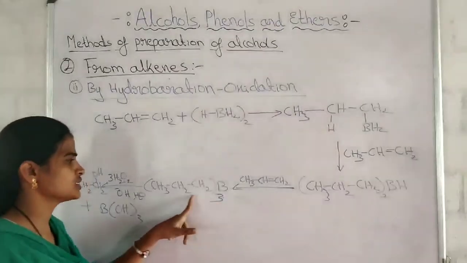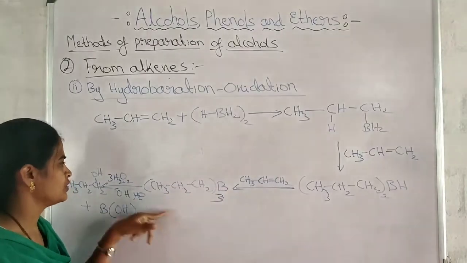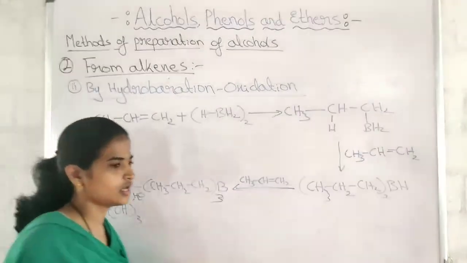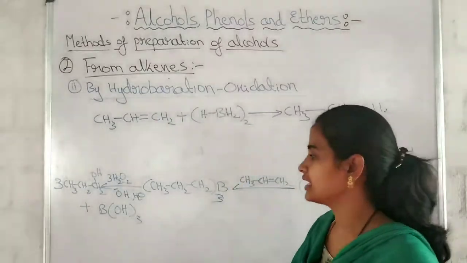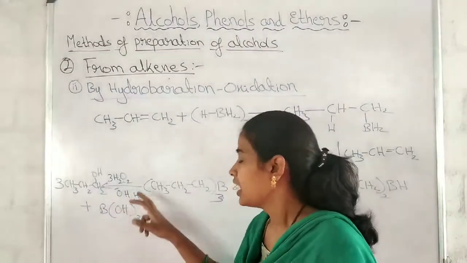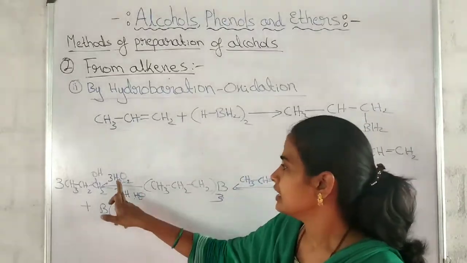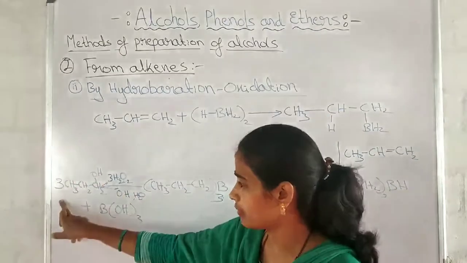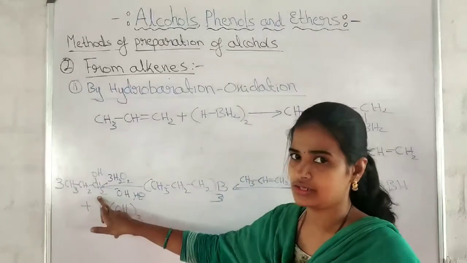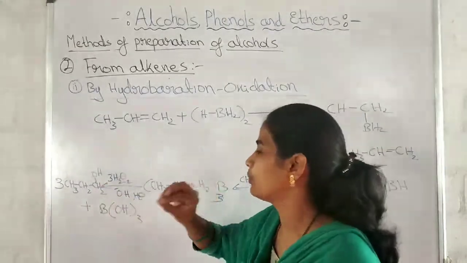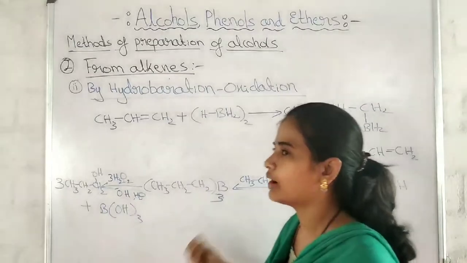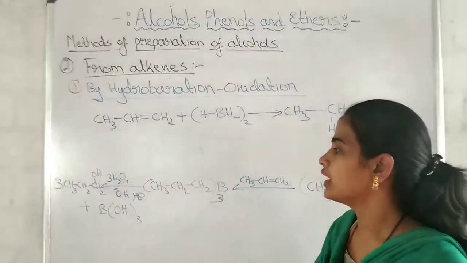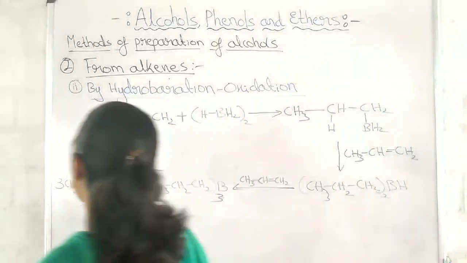Again the same reaction is followed, only B remains, and when it undergoes oxidation using hydrogen peroxide as the oxidizing agent in the presence of aqueous sodium hydroxide, 3 OH groups will attack here to form 3 propanol molecules, propan-1-ol or n-propyl alcohol, with boron hydroxide as a side product.